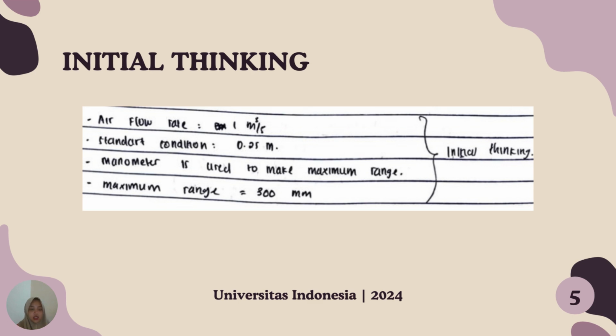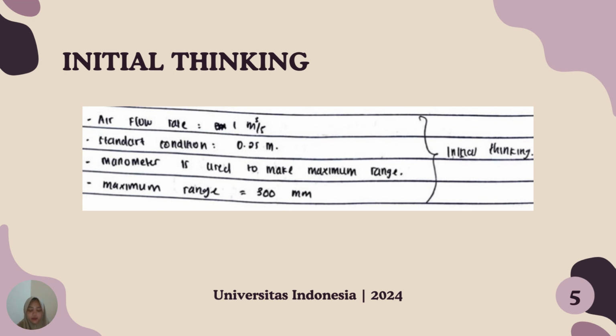So the next is initial thinking. The initial thinking in the first problem is that the airflow rate is 1 cubic meter per second, the standard condition, the duct diameter is 0.25 meters, and the manometer is used with a maximum range of 300 millimeters. This step that I have described, we can call initial thinking.